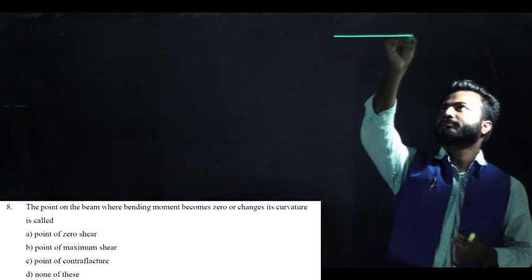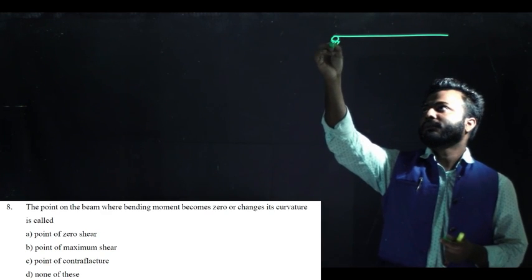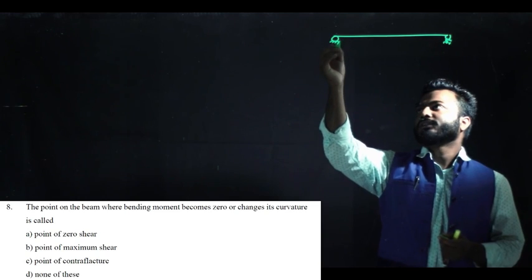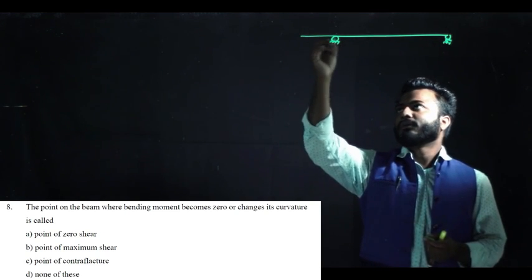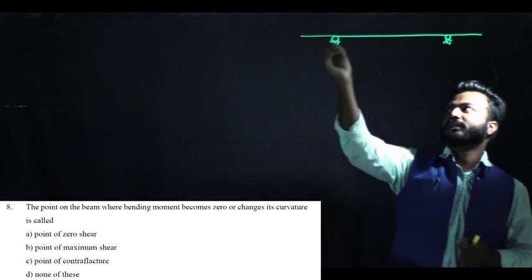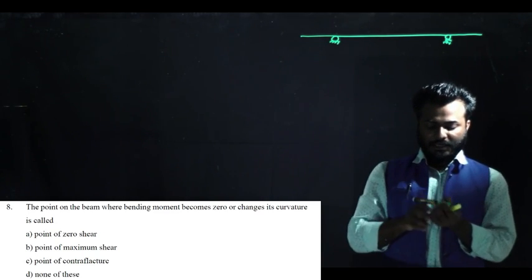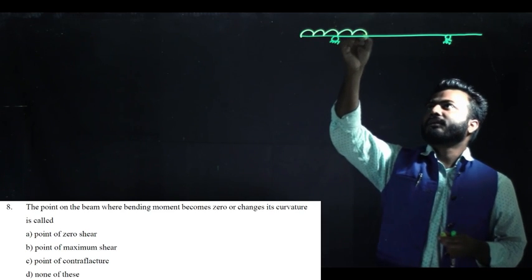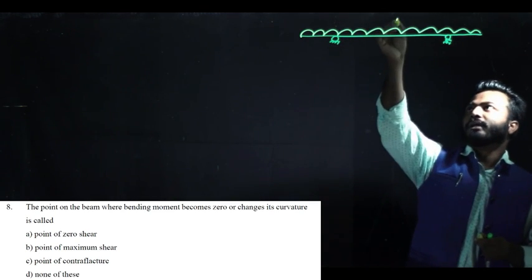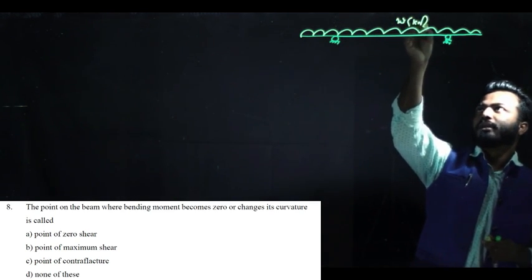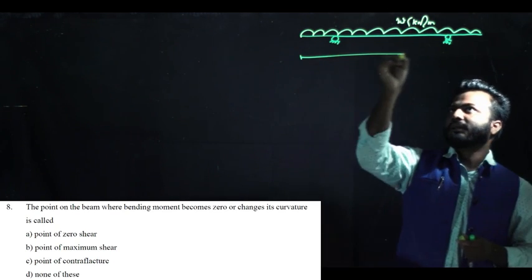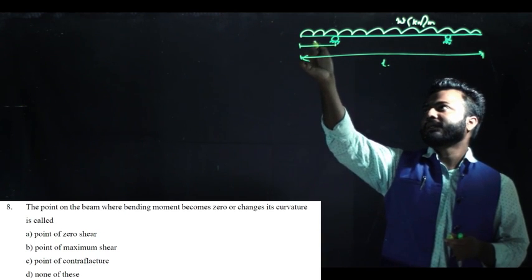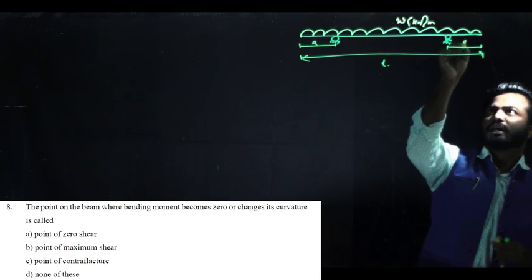Say this is one beam. Say this is the beam. Now in this beam, say I am giving some overhanging portion. So these are the overhanging portion, and in this beam, say these are UDL, say having intensity W kilonewton per meter. So length over is L. Okay. Say the overhanging portion is A and that is equal in both the sides.